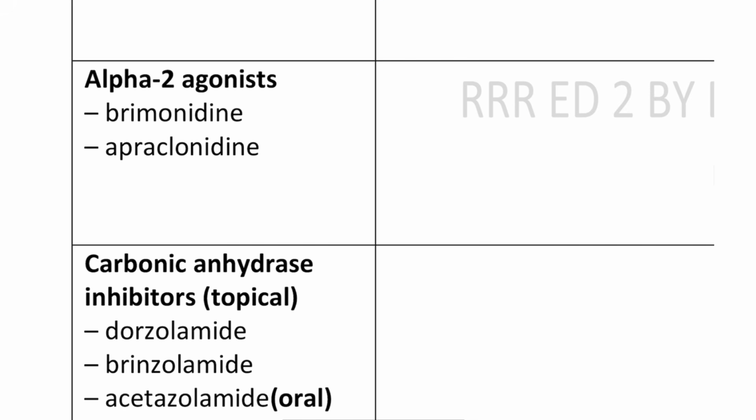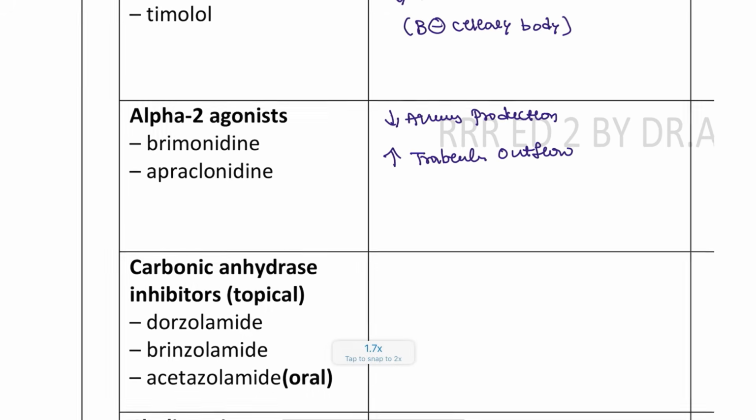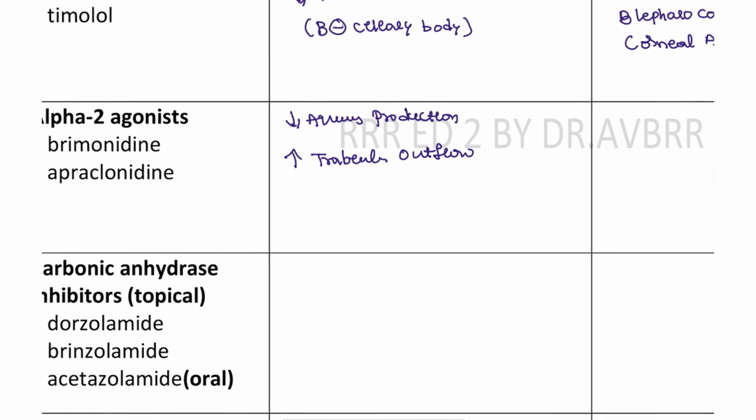Next, alpha agonists. What will the alpha agonists do? They will decrease the production of aqueous, and along with that, they will also improve the trabecular outflow. That is seen with these drugs, brimonidine and apraclonidine.